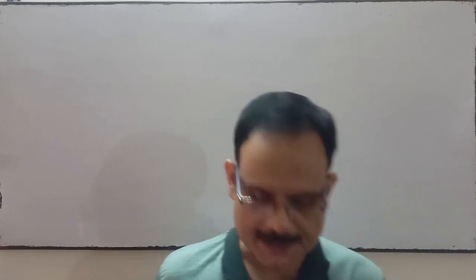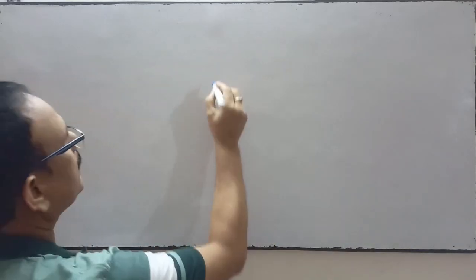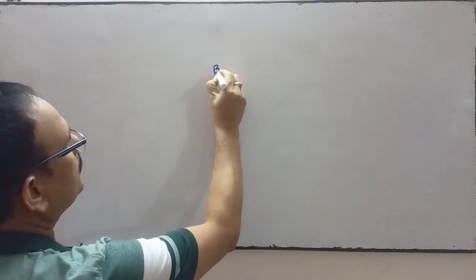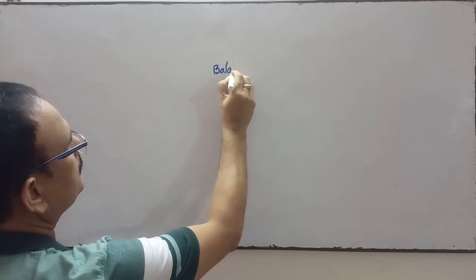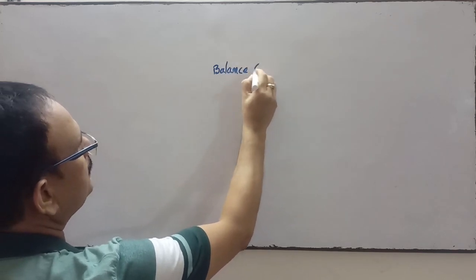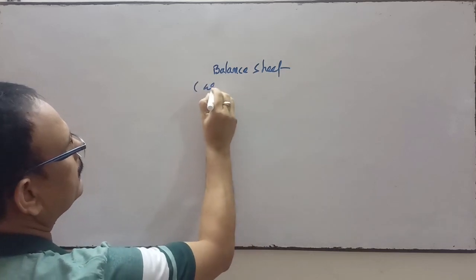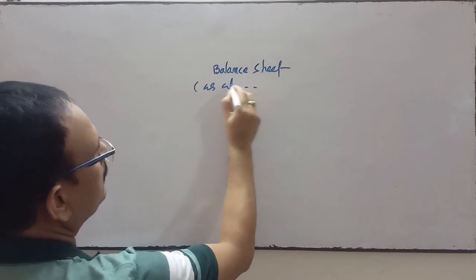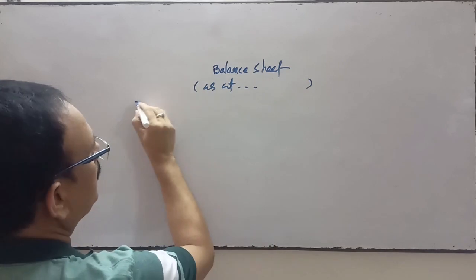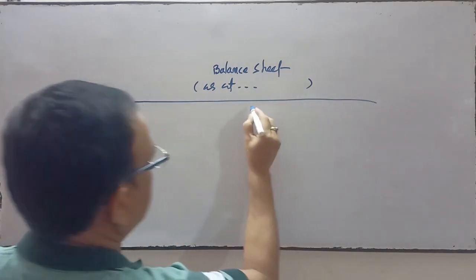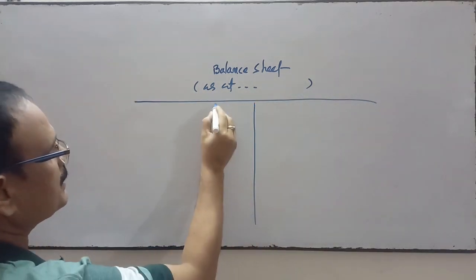So how will we do the treatment of workman compensation reserve when the firm is dissolved? Suppose in the balance sheet, on the liability side, you will get the workman compensation reserve.